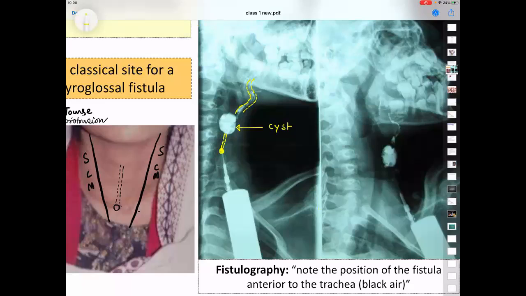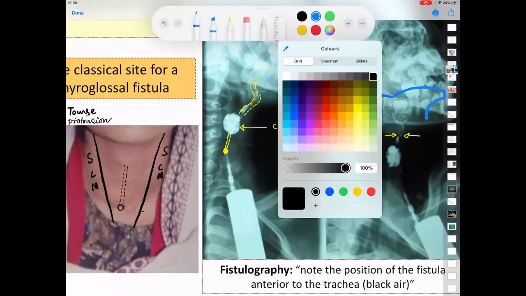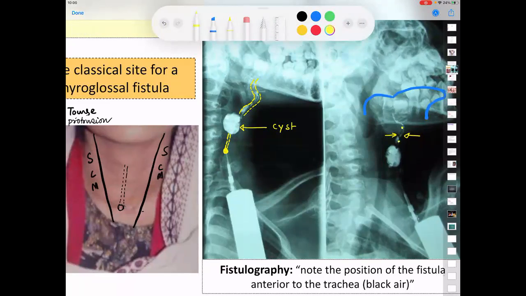Okay. Now tell me from this picture, where is the tract ending? Foramen cecum. Exactly. So this is the ending of the tract into the foramen cecum. So that means your investigation of choice is always fistulography.